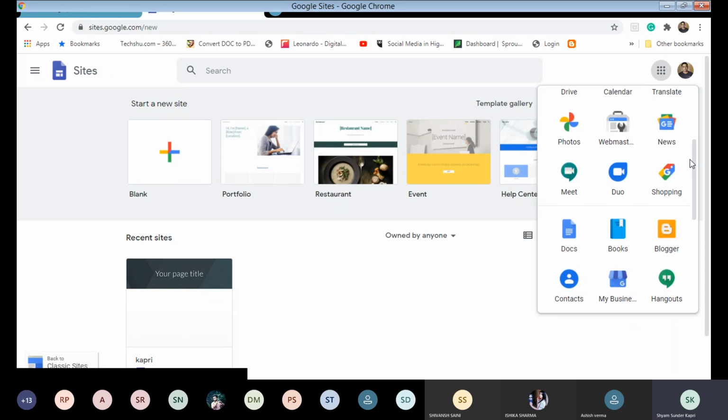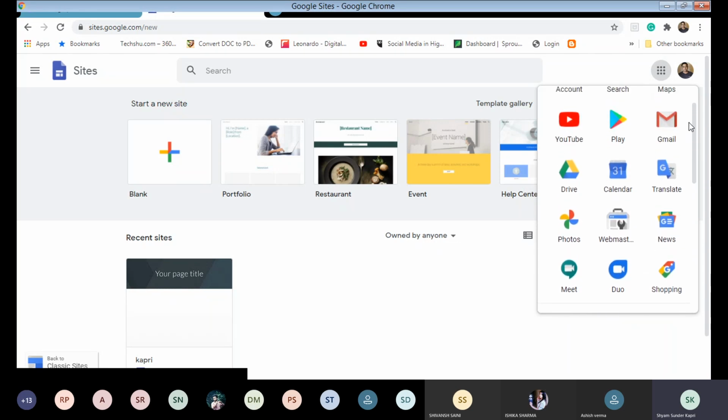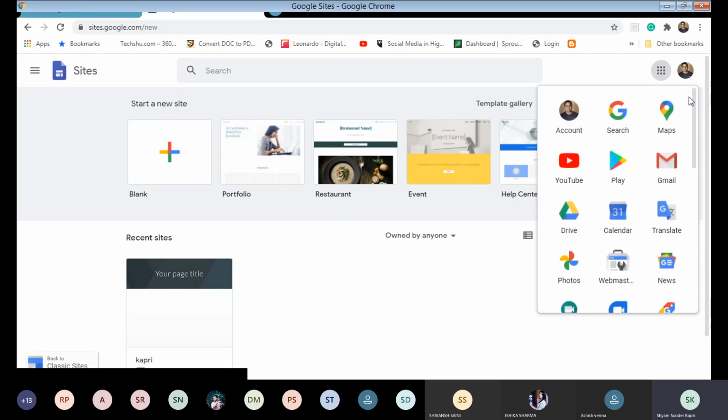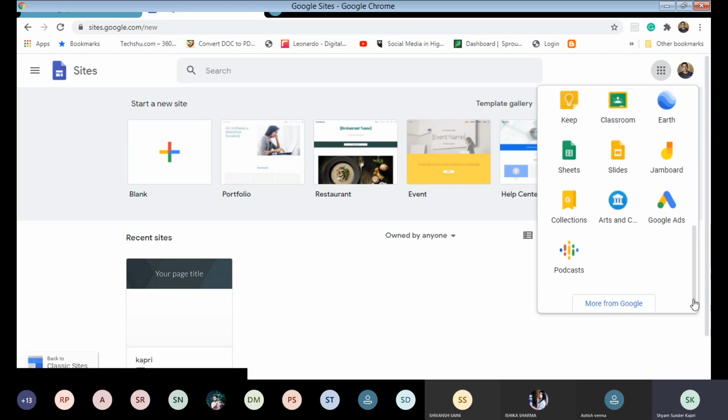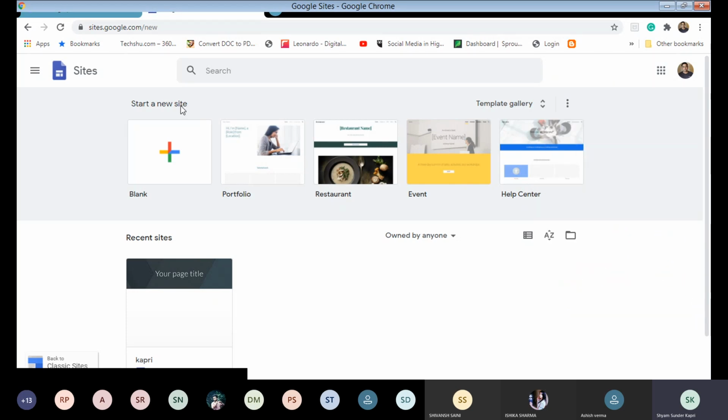Okay, maybe not showing. And this is basically the starting point for creating Google Sites, sites.google.com, right? And we can start creation from start a new site.